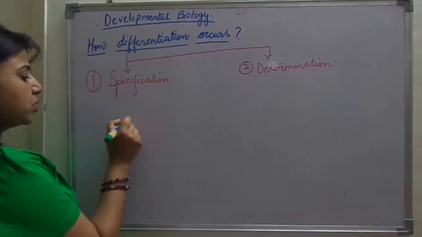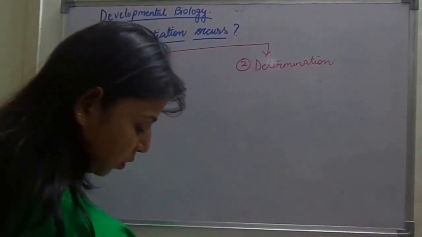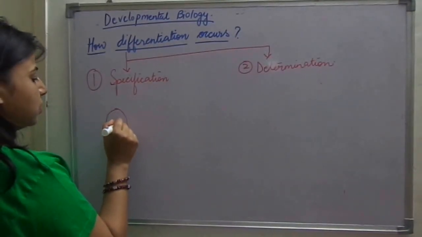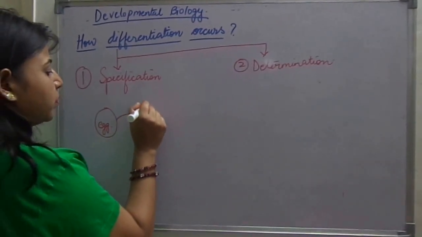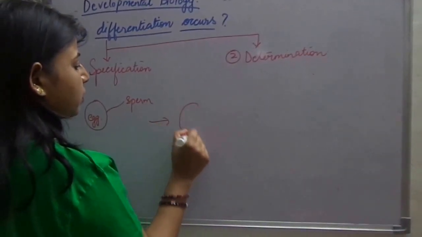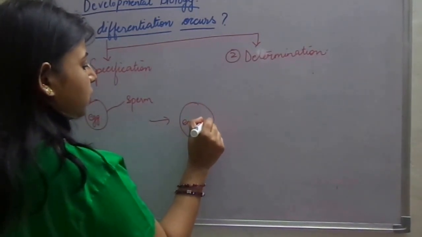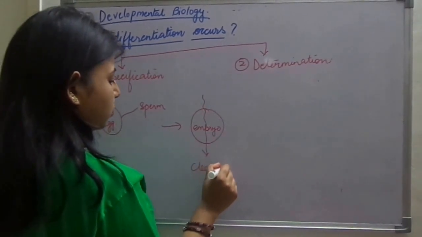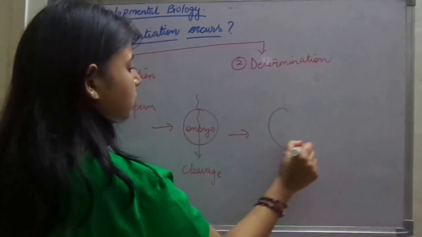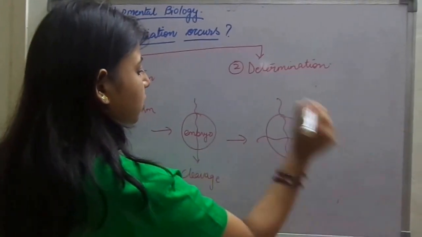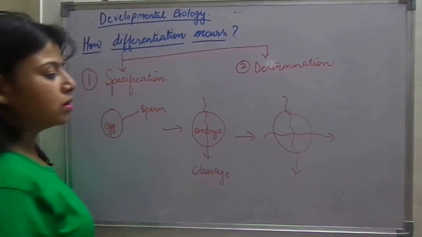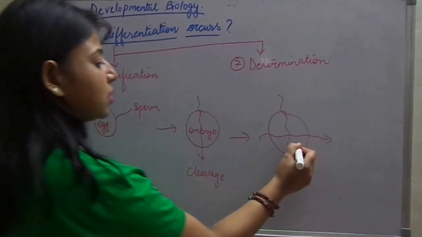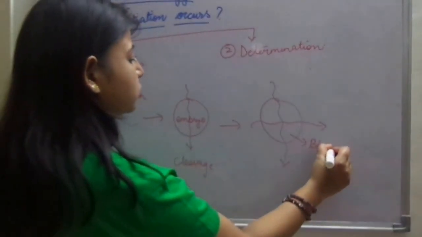Differentiation means, suppose this is the egg cell, and it combines with sperm to form the embryo. In this embryo, cleavage occurs. This is the first cleavage, suppose, and then a second cleavage occurs, one in the vertical axis and the second one in the horizontal axis. So the resulting cells formed are known as blastocyst.